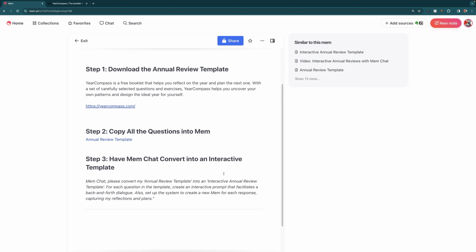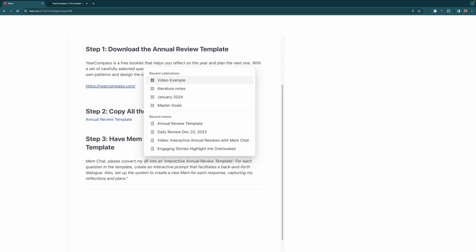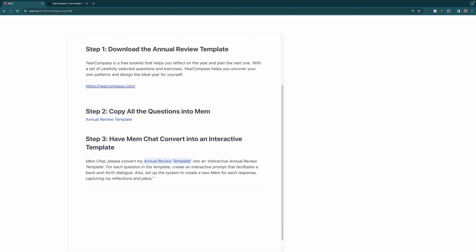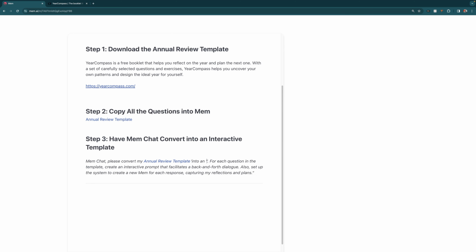What we can do is tell MemChat that we want to create an interactive annual review template. So I'm just going to bidirectionally link the annual review template. And since I already created the first version of the annual review template, I'm going to call the new one, the interactive version in my own knowledge base, personalized interactive annual review in this case.